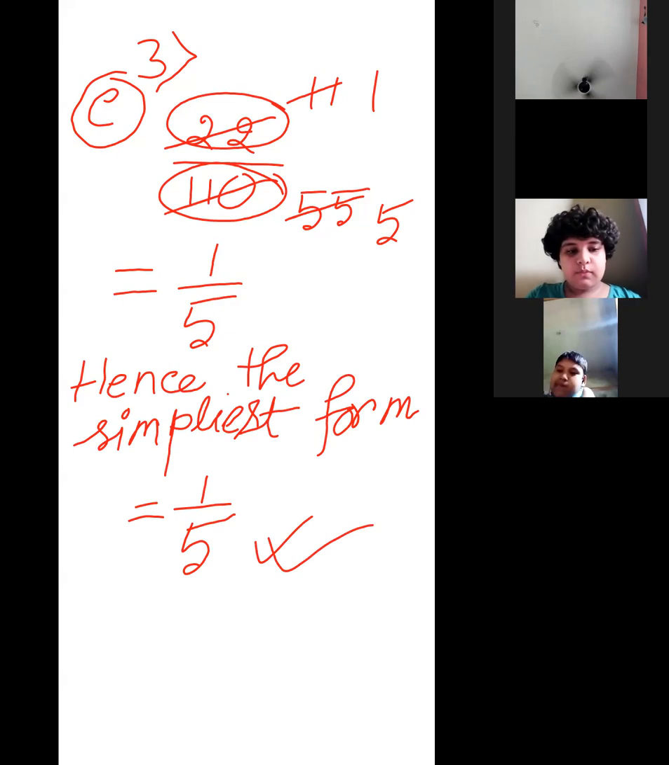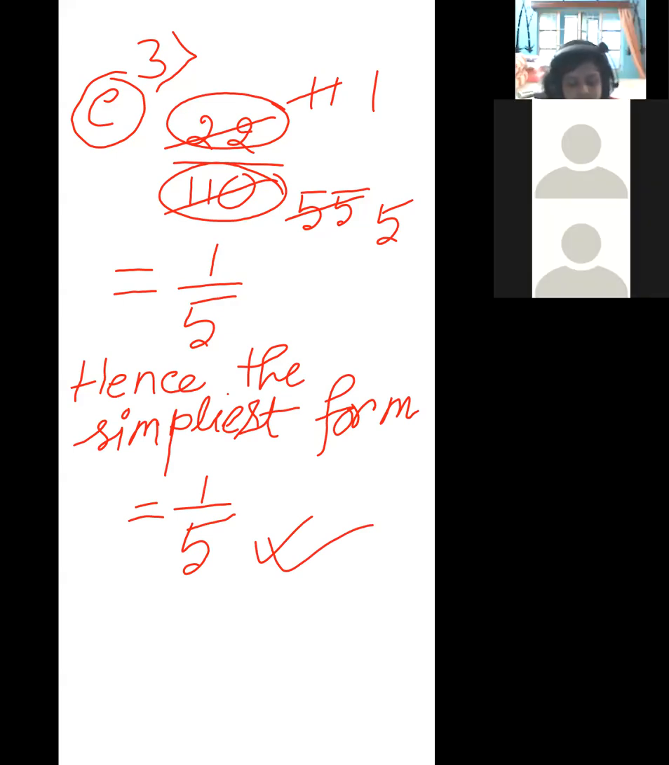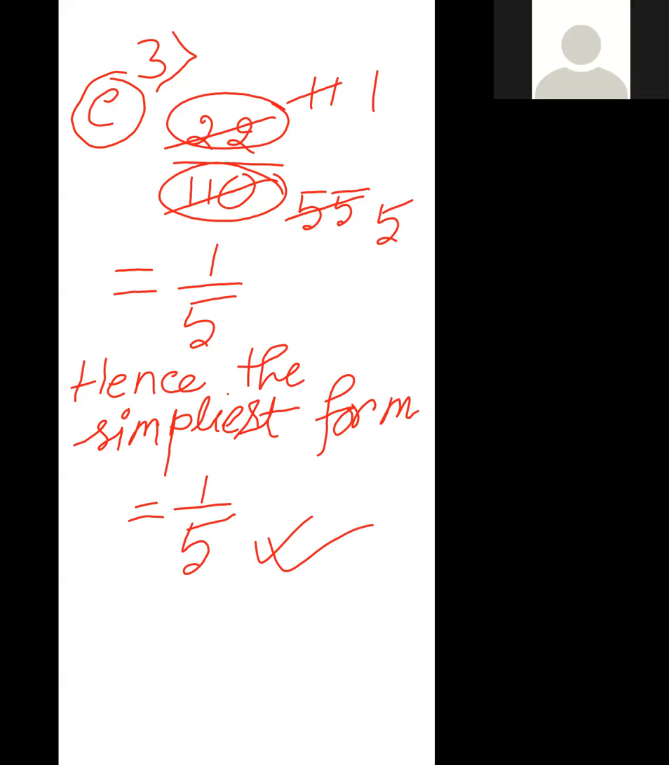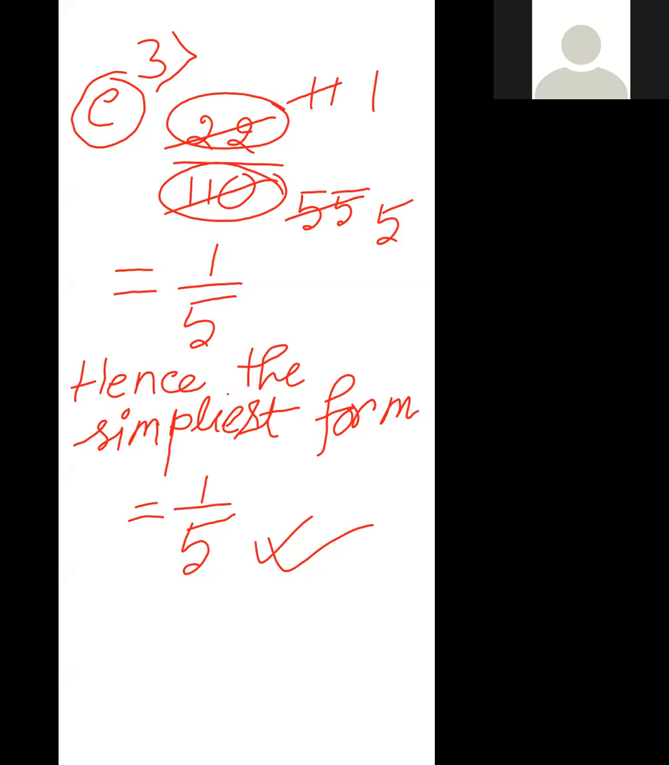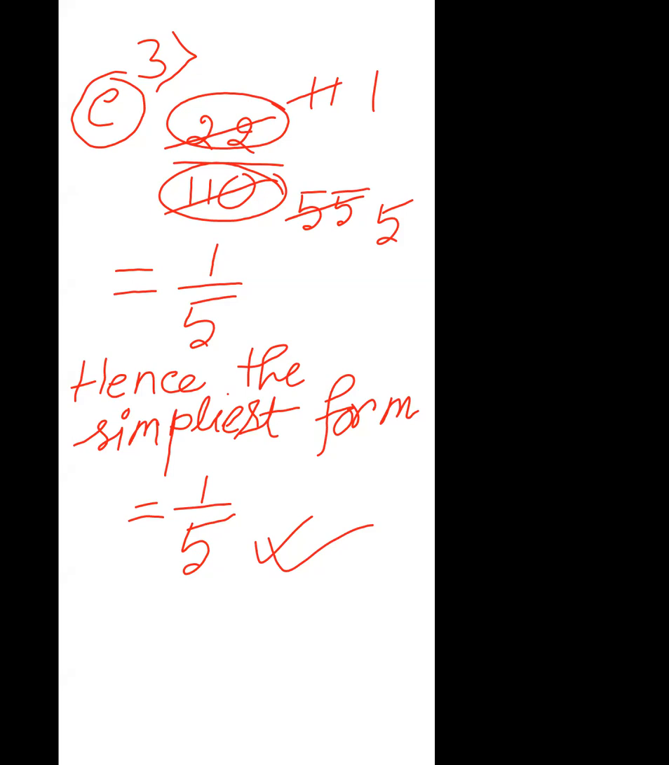Completed? Yes, ma'am. Keep your camera on. Understood, yes or no? Yes, ma'am. Okay, I am clearing the screen. Next one, number D. It is 72 by 96.